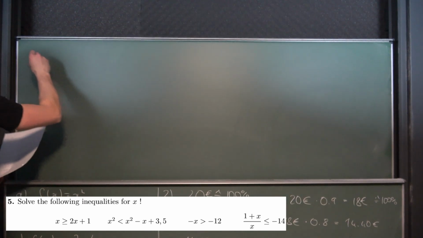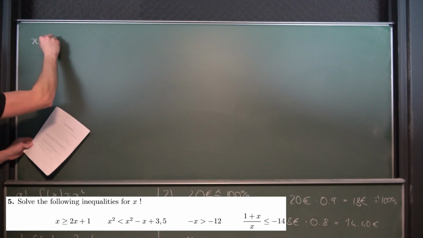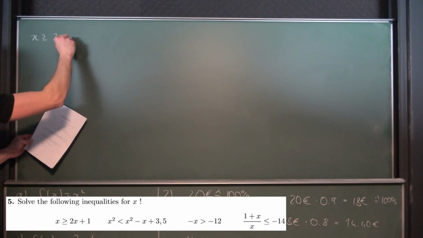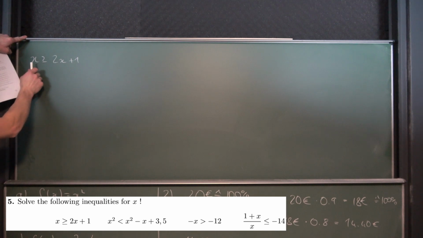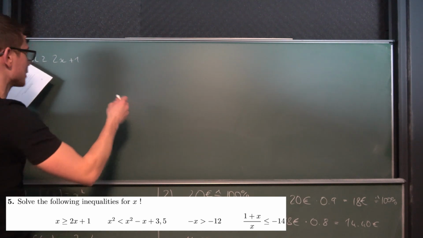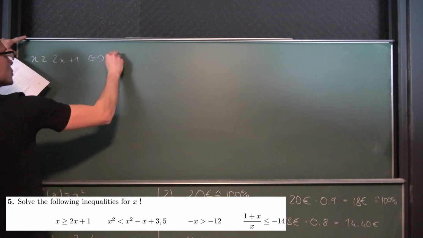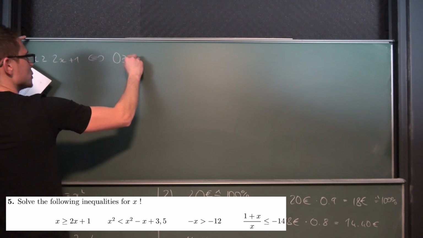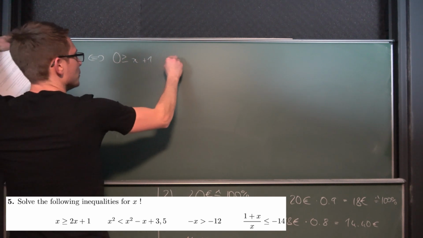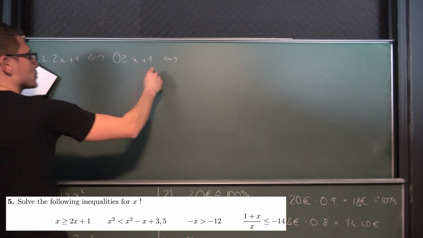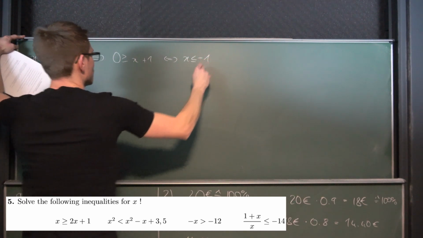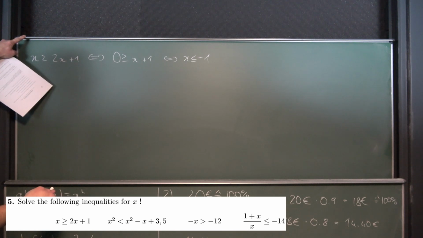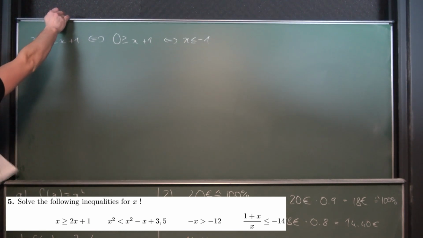Now the first one that we have is that x is greater or equal to 2x plus 1. And now we are just going to regularly solve it. We are going to subtract x on both sides, just like regular equations. We are going to get that 0 is greater or equal to x plus 1, meaning if we were to subtract 1, that x is less or equal to negative 1. Yes, obviously. Okay, next one.